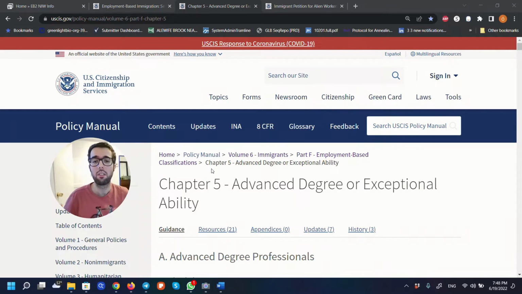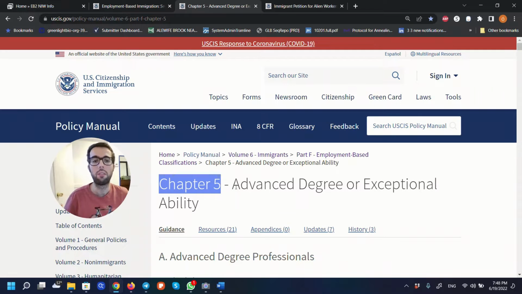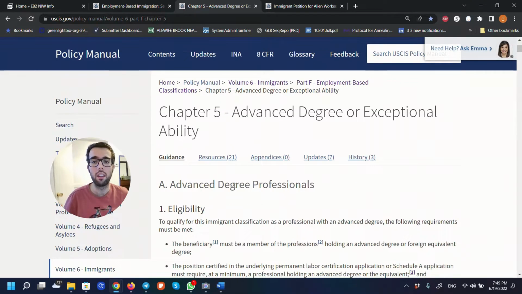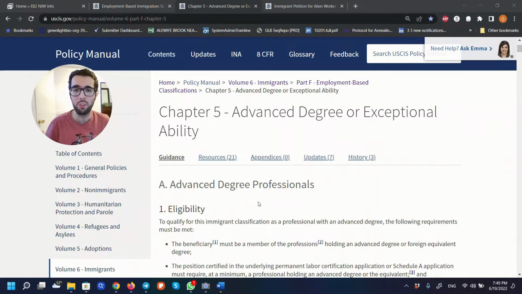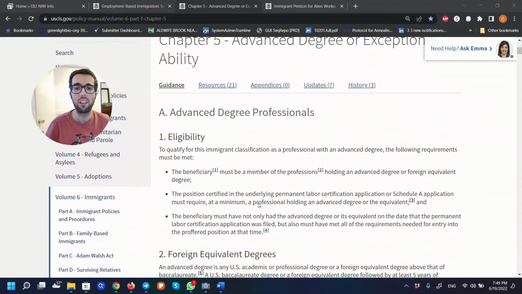You see that this chapter 5 is specific to the advanced degree or exceptional ability category. So this is an EB-2 chapter. Again, this is super important, super useful because this is what USCIS officers read to understand how to make a decision on a certain case.